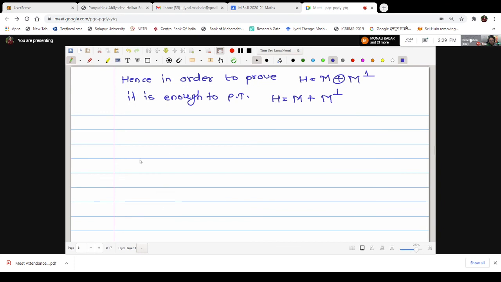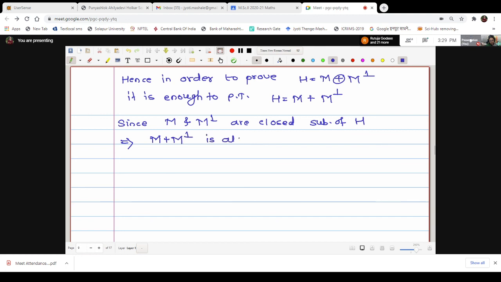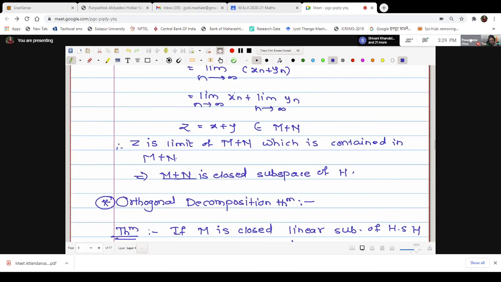Now since both M and M perp are closed subspaces, may I say the addition is also a closed subspace by the previous theorem. Since M and M perp are closed subspaces of H, it implies the addition M plus M perp is also closed. Why? By the previous theorem. What previous theorem have we seen just now? M plus N is closed.